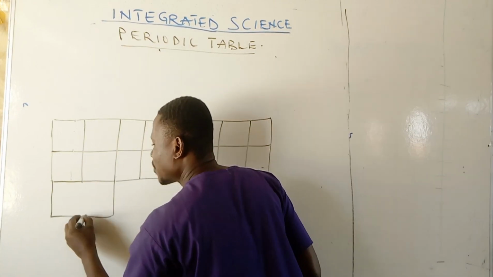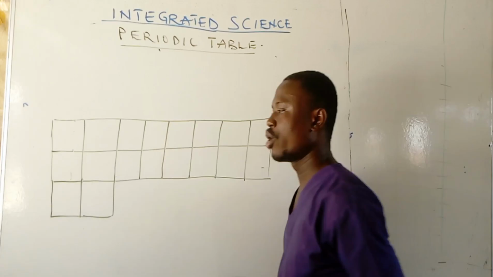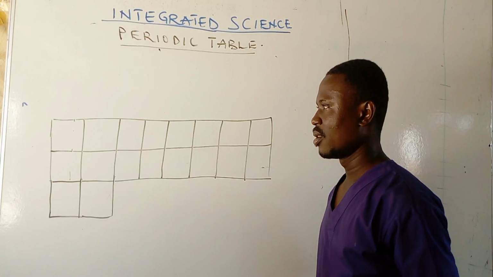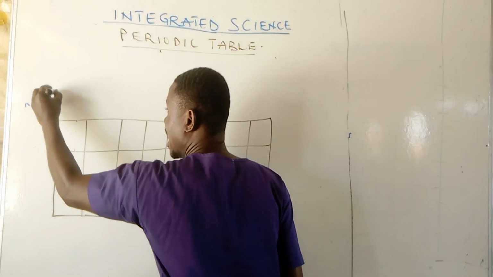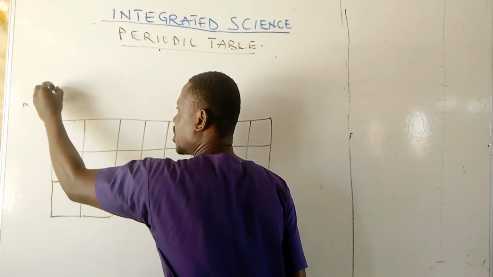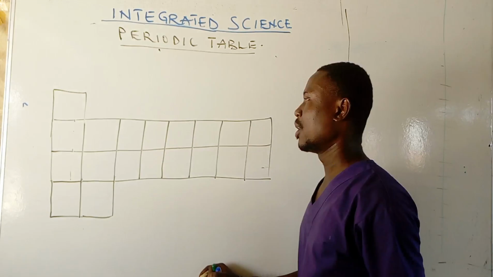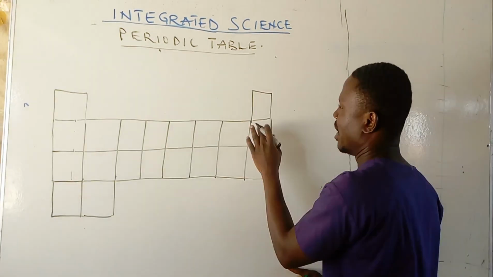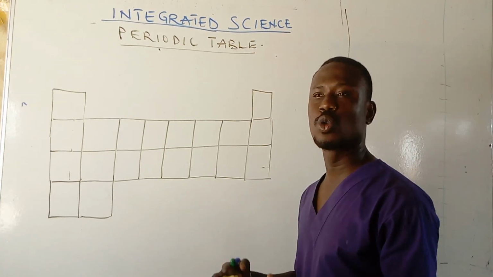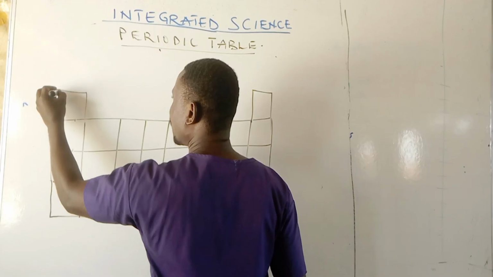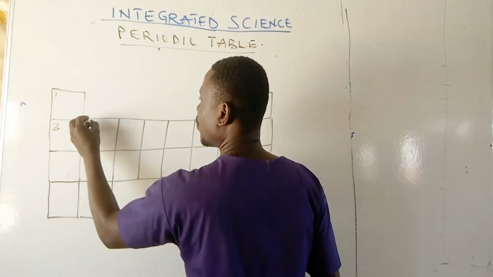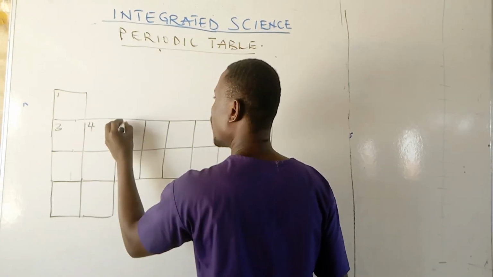And on the right far end, we add another 1. And this gives us our 20 divisions, starting from 1, 2, 3, 4, 5, 6, 7, 8, 9, 10, 11, 12, 13, 14, 15, 16, 17, 18, 19, and 20.